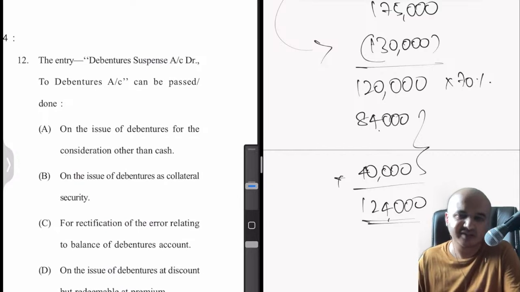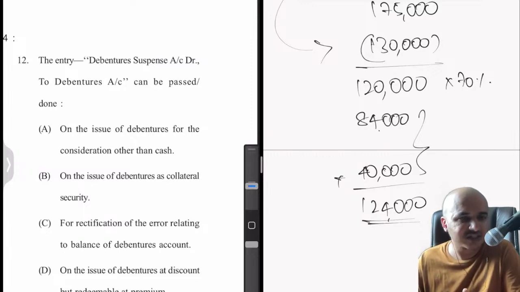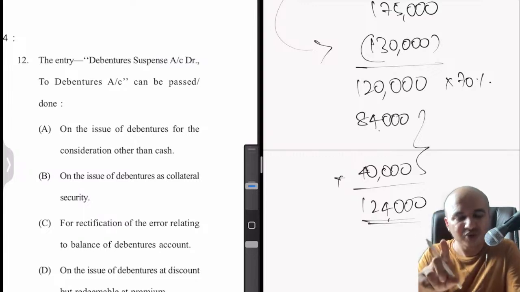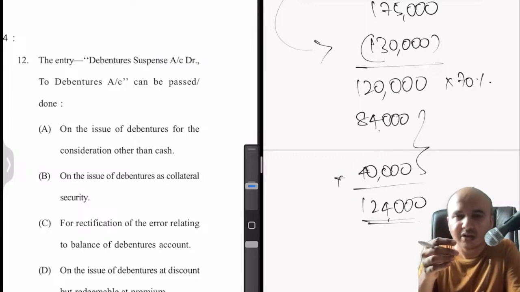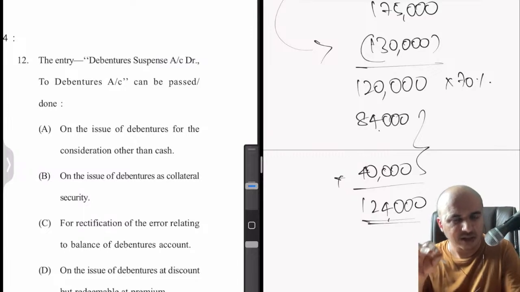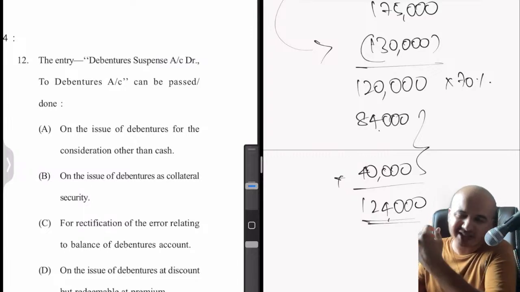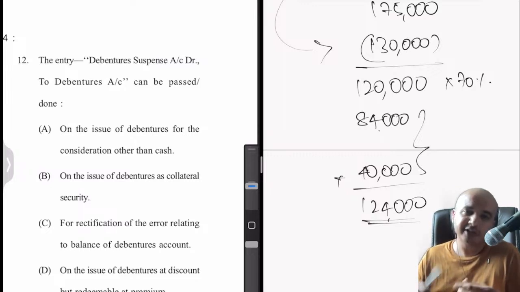Next. This is a very simple theory question. The entry debenture suspense account debit to debentures can be passed. Debenture suspense is a fictitious account. We use it for one and only one reason: when the company has borrowed some money as loan, and whoever has granted such loan wants some additional collateral security. We have already given some asset as security, and on top of that they are asking for one more thing. So we will issue debentures.